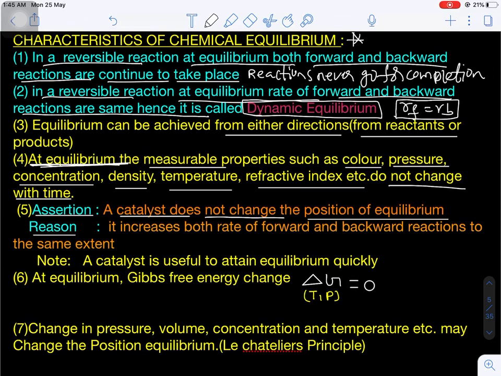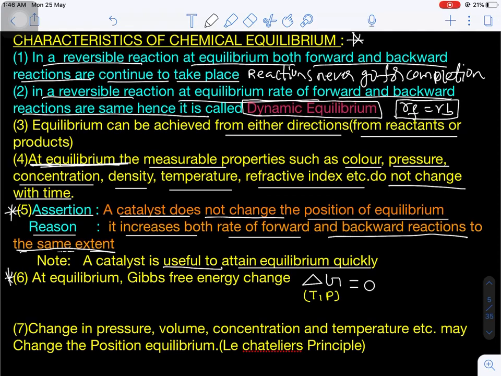The reason behind this: the catalyst increases the rate of both the forward reaction and the backward reaction to the same extent. That's why it doesn't have any effect on the position of equilibrium, but it is useful to attain the equilibrium quickly. To approach the equilibrium quickly, a catalyst is added. Otherwise, there is no role of the catalyst on the position of the equilibrium.